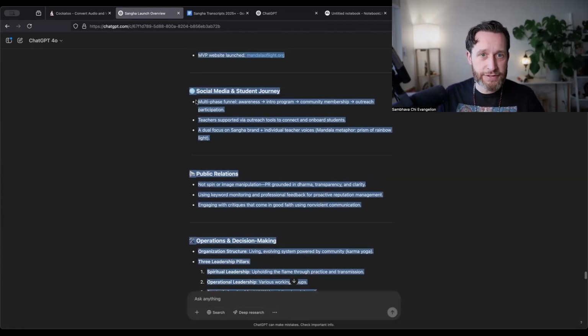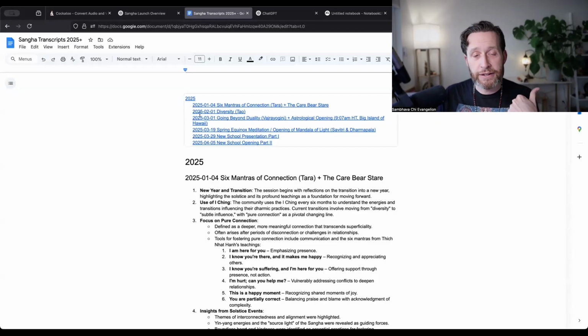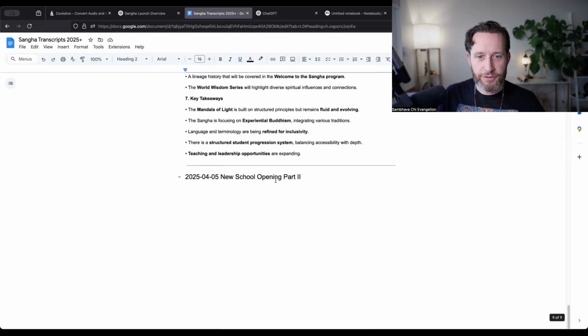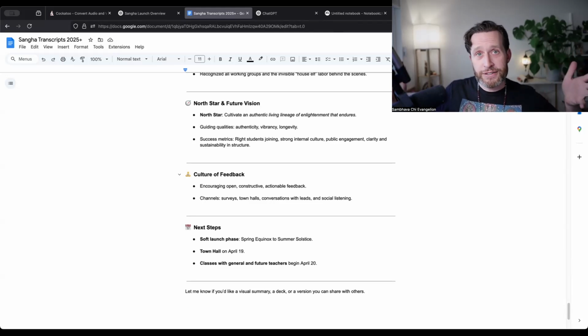So I'll copy this, and then I'll take the third step of the journey where I'll go into a transcripts doc where I put in every transcript. So this becomes kind of like a searchable archive. And in this case, just for the talks this year, I make a new header for the talk for today, hit return, hit paste, and now I have all of the information I have for this talk. So I do this for all net new talks now because it's an easy part of the process, and it takes me like 2 minutes at the end of a talk to do this now.